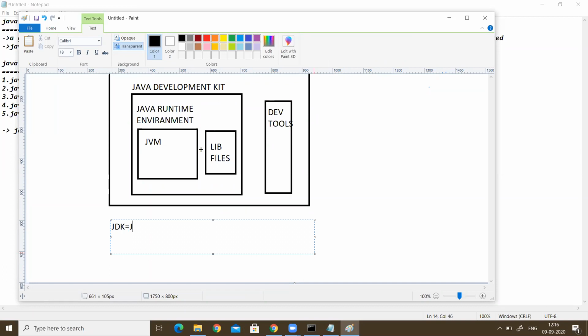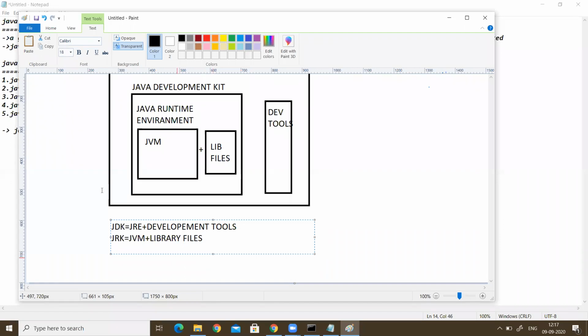Nothing but JRE plus development tools. Then next, what is JRE? JRE is nothing but JVM plus library files.